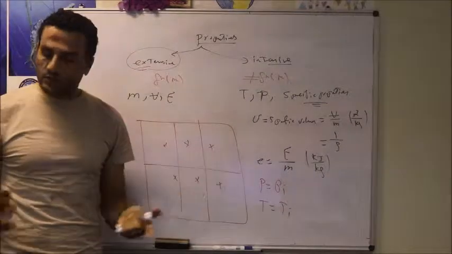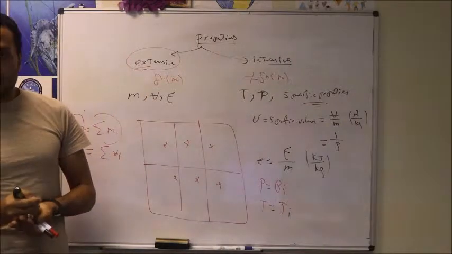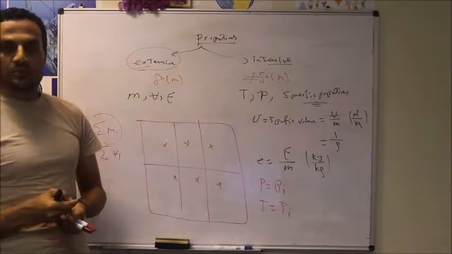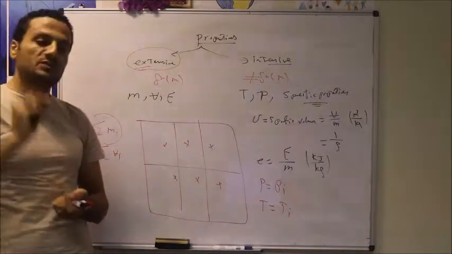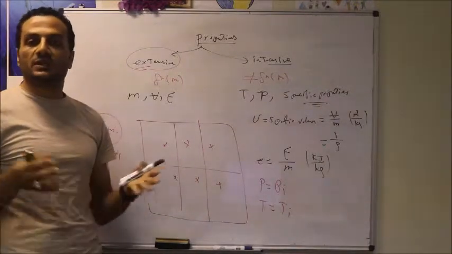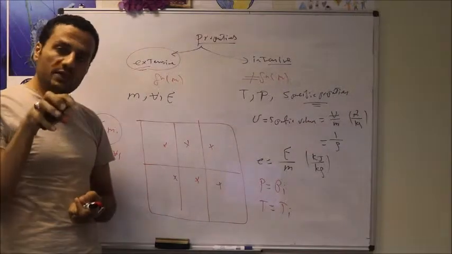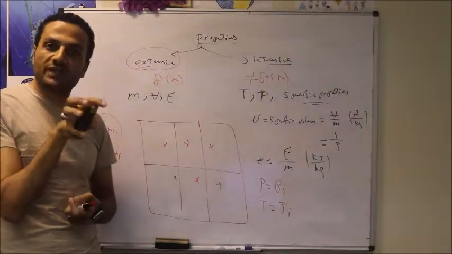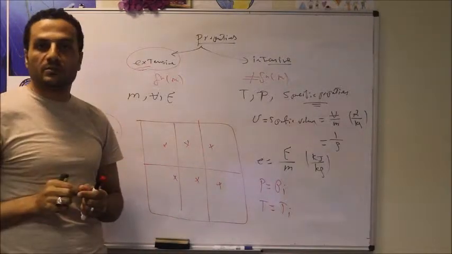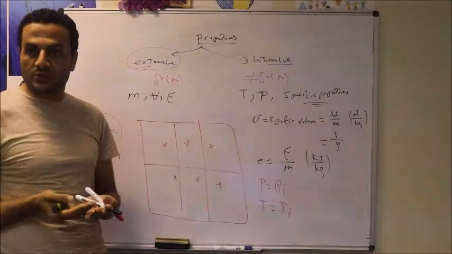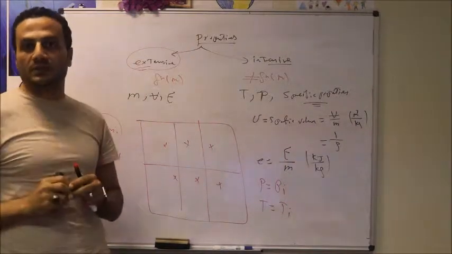So let's say I want to study the air inside this room. Let's say I want to calculate or measure the pressure within this room. We can come to the center of this room and measure the value of the pressure, and this should be the average value of the pressure of the system. But if this room contains some hole or some vacuum point, then if I measure the pressure at some point, it does not represent the pressure for the whole room, because it contains some holes or some vacuum point.